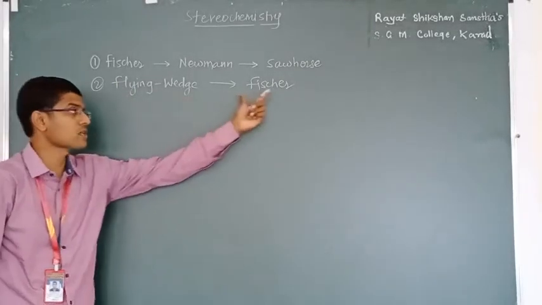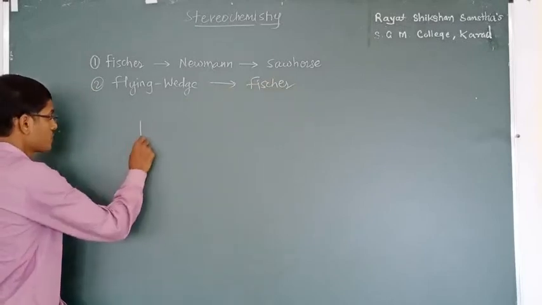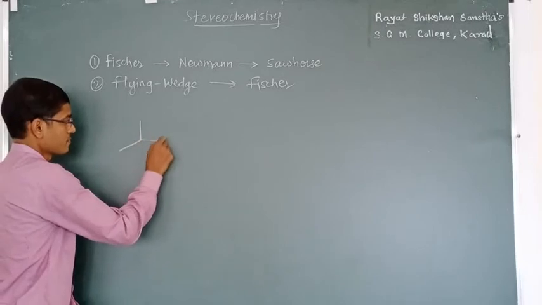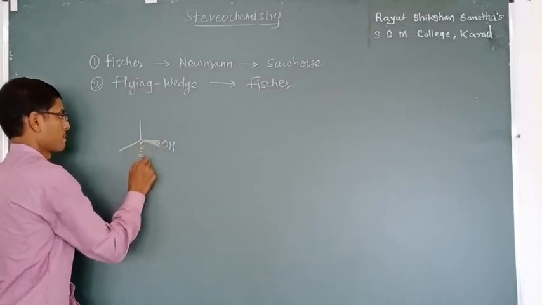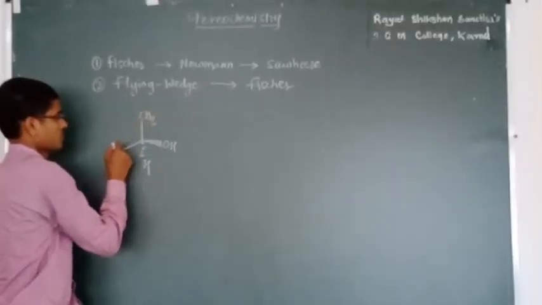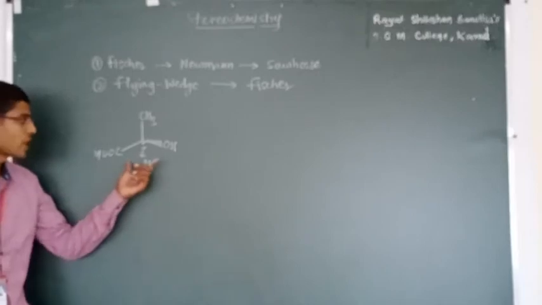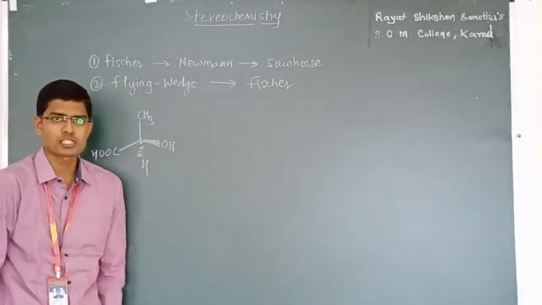The molecule can be converted into a Fischer projection formula. How is the flying wedge projection formula shown? By three ways. OH, now we have to convert this flying wedge projection formula into a Fischer projection formula.